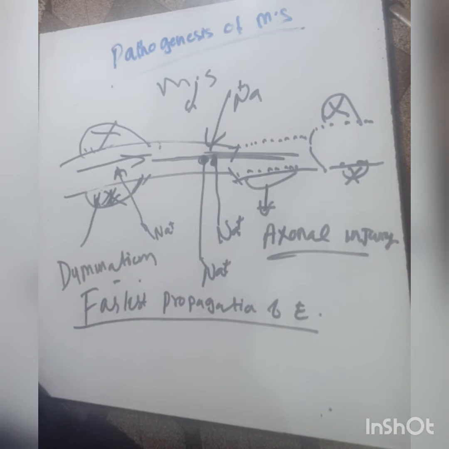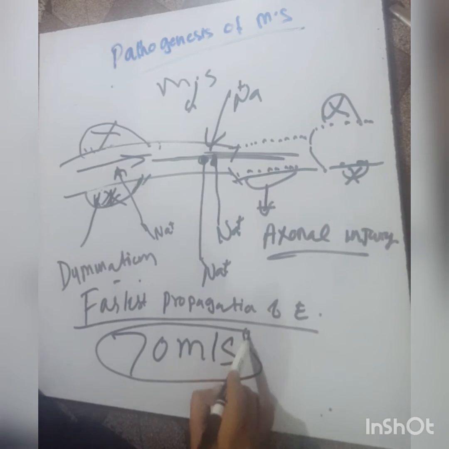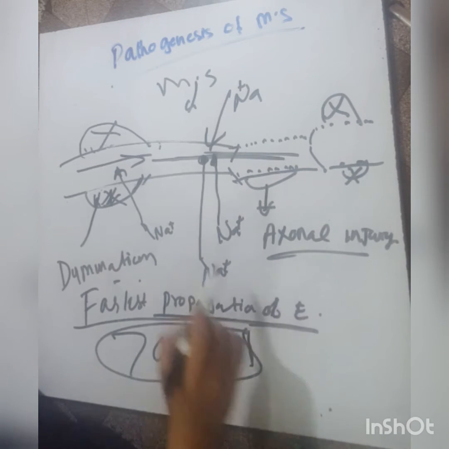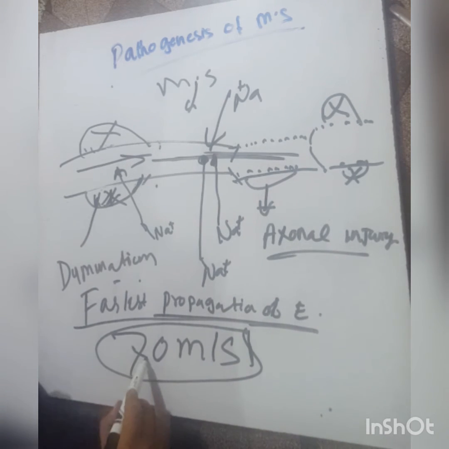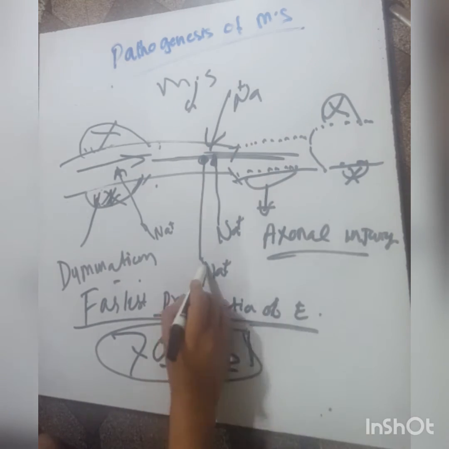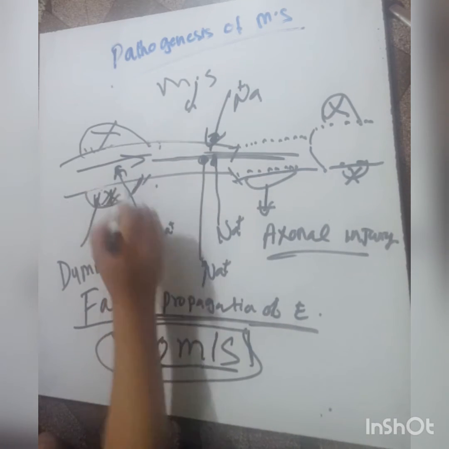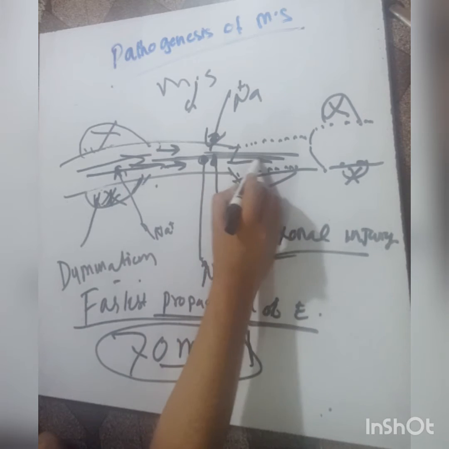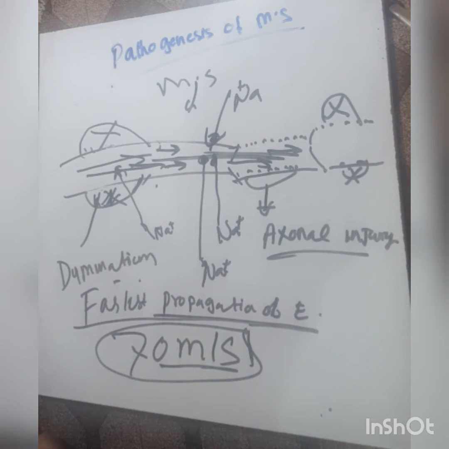The conduction velocity in the demyelinated neurons is 70 meters per second. That is the fastest propagation of electrical impulses in the demyelinated neuron in multiple sclerosis. Normal is 1 meter per second. In the normal myelinated neuron, there is a velocity of 1 meter per second, and in the demyelinated neuron there is a fast conduction velocity of 70 meters per second. This continuous propagation in the demyelinated neurons is due to sodium channels being open.